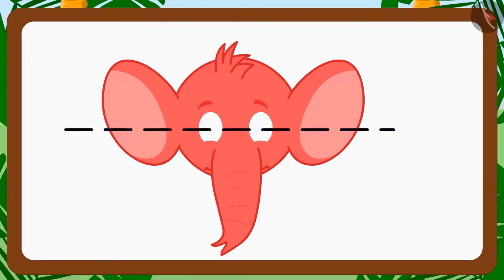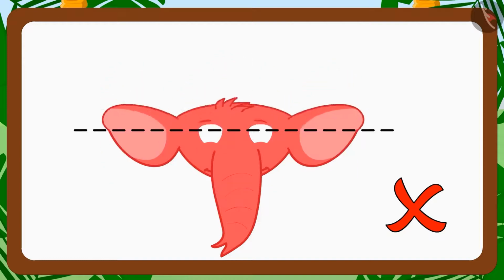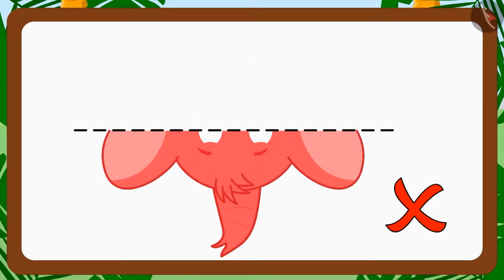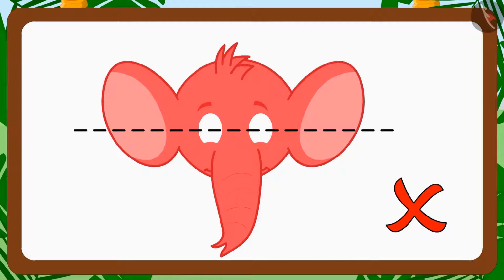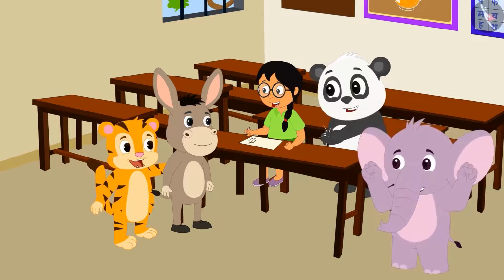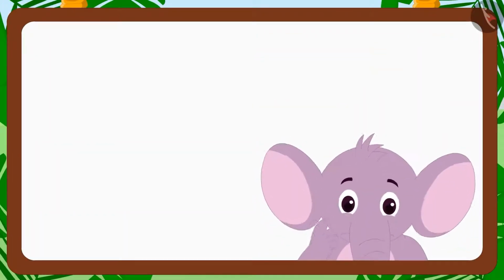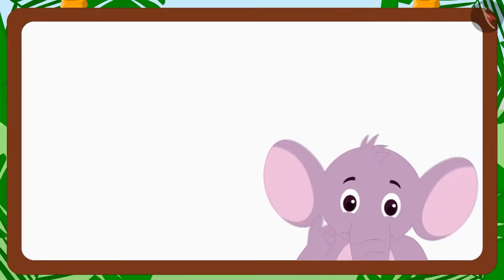then just fold the image along the dotted line. If both parts coincide, then the line is dividing the image into two similar parts. This is the reason your line is not dividing your mask into two similar parts," Bhola said to Appu. All the children are impressed by Bhola's intelligence and promise not to call him a donkey ever again. "Come children, today I will teach you one more interesting fact.